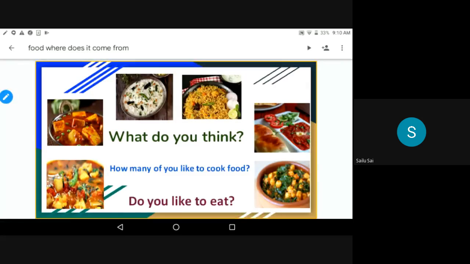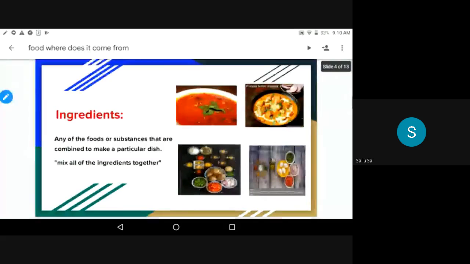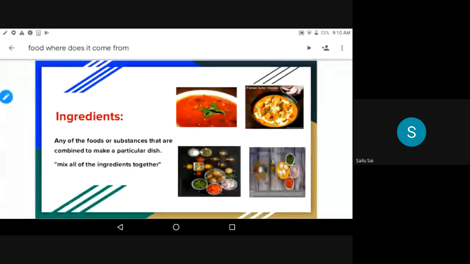So, see. The first one is, what are ingredients? Any of the foods or substances that are combined to make a particular dish.